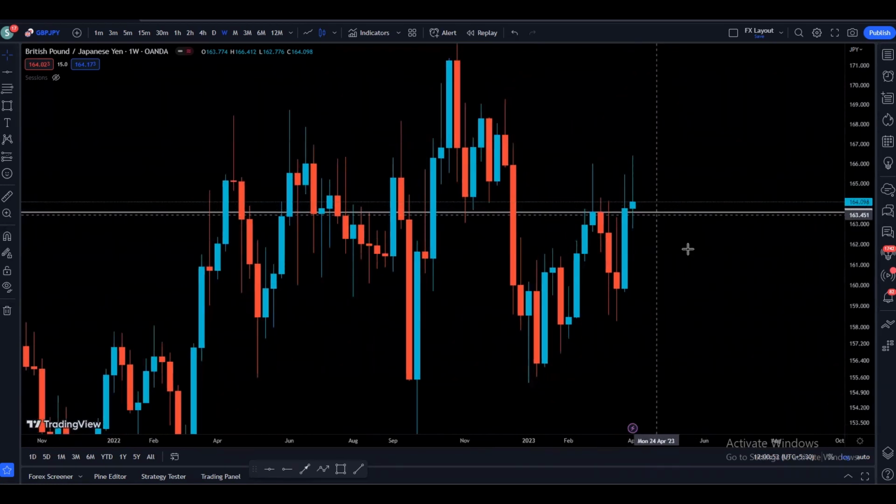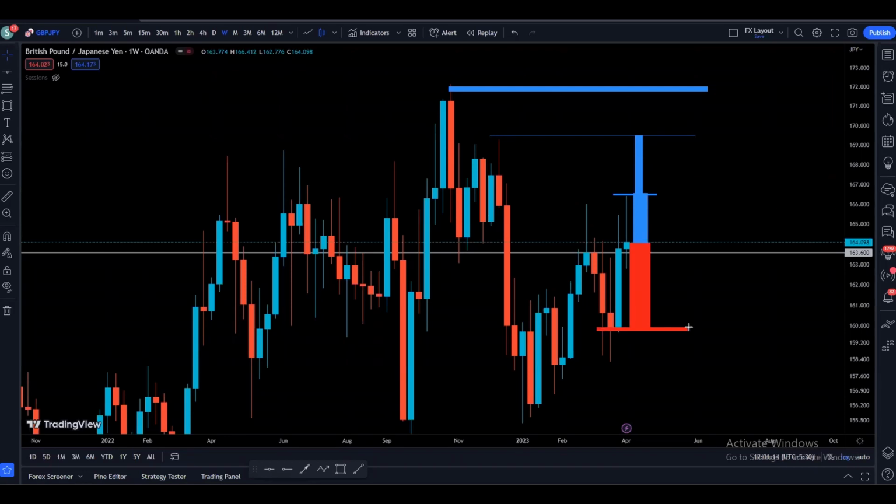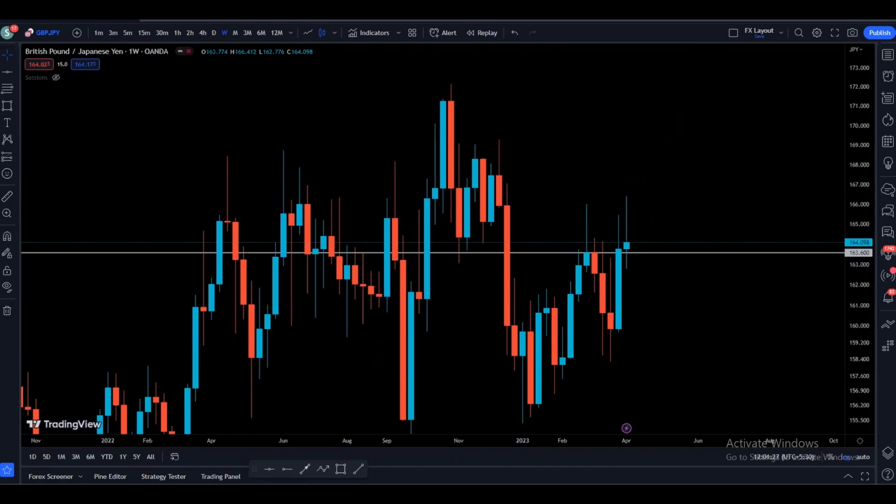So now there are two scenarios. The price might come up. If we come up, we can come up to not only fill this week, but maybe to next resistance area, or maybe to this area. But at the same time, if we start coming down, because we have the weak bullish candle with a rejection from the upside, so price might come down. In that scenario, we might find some kind of support in this area, then finally finding support and come up along the monthly time frame to retest the previous high created by the price. Right, so something like that we see on the weekly time frame.